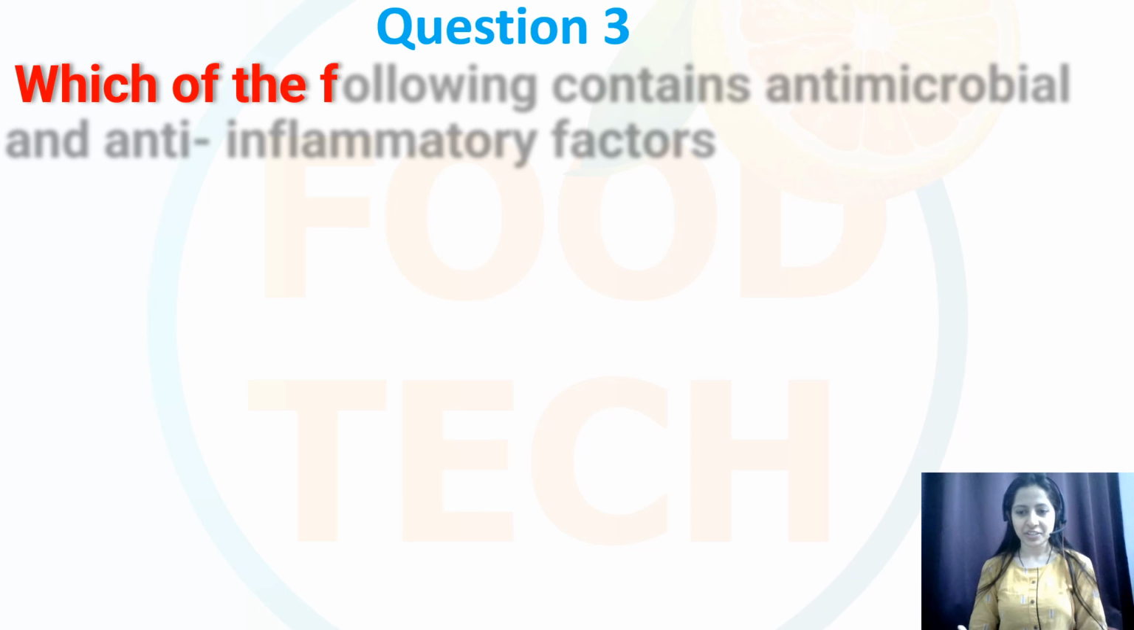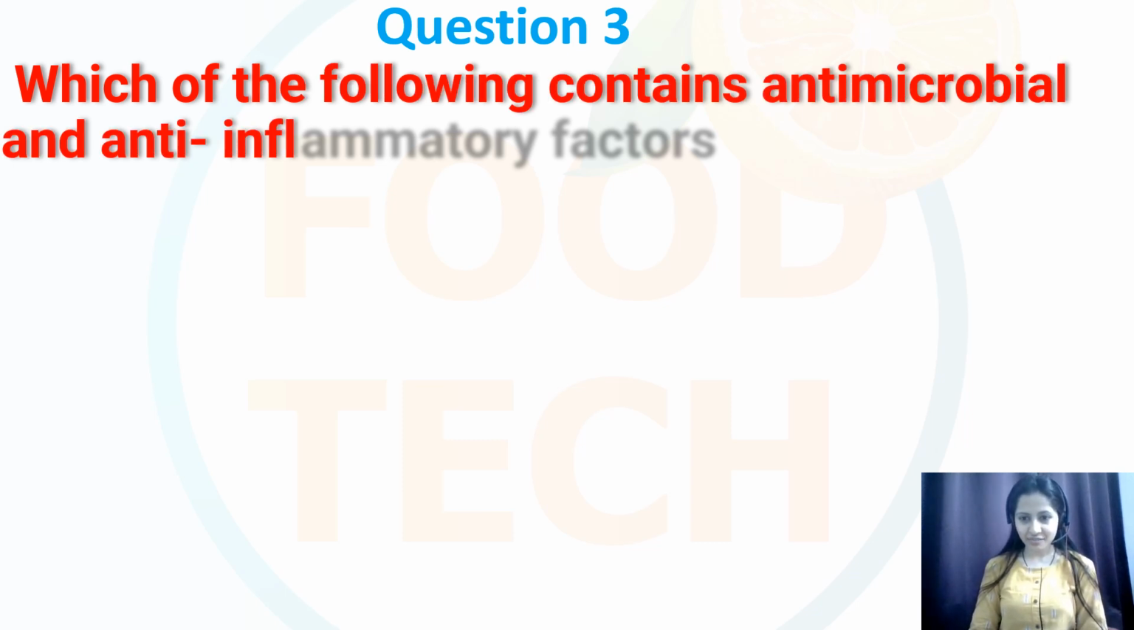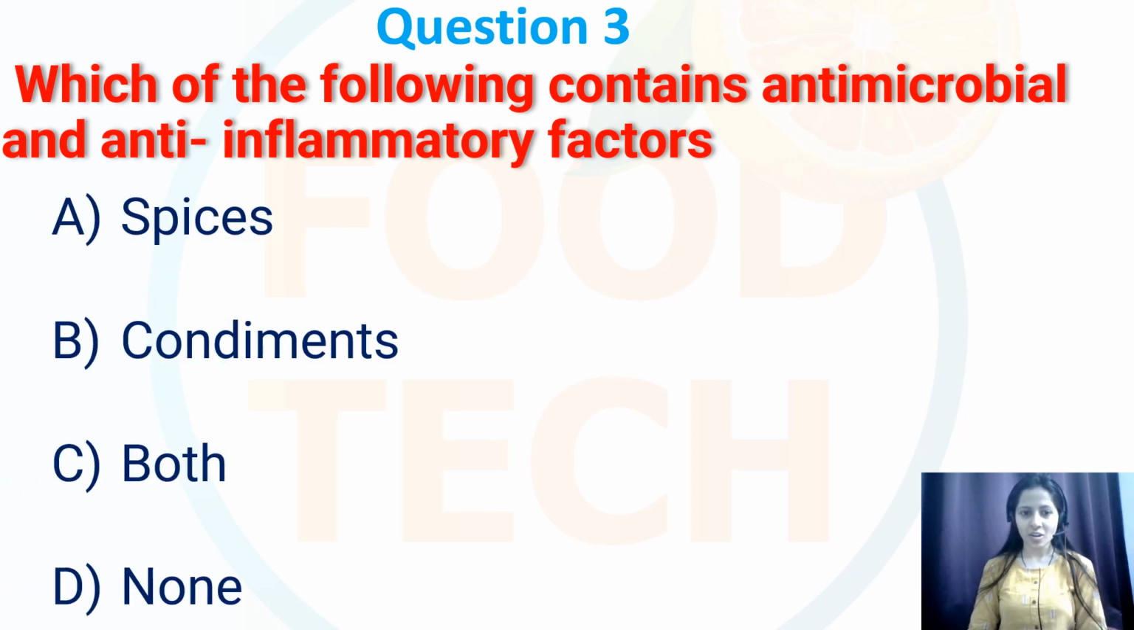Next, question number 3. Which of the following contains antimicrobial as well as anti-inflammatory factors? Options are spices, condiments, both, and none. So over here my correct answer will be both. Since spices as well as condiments contain antimicrobial as well as anti-inflammatory factors, although it depends on the specific ingredients used. Like spices such as turmeric,